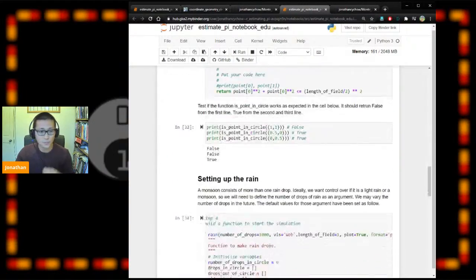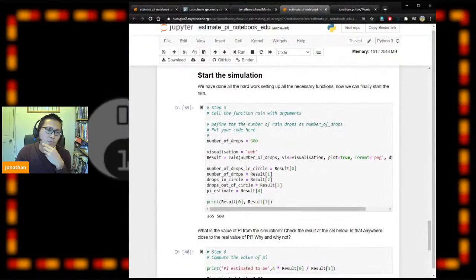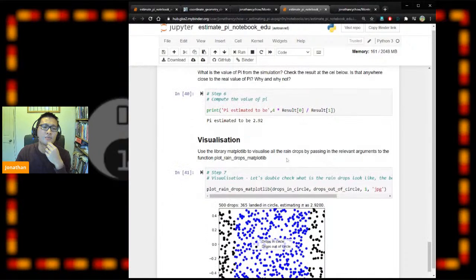You may ask yourself another question as well. We have 500 raindrops in these simulations, and we have 2.92 as pi. So you will ask yourself how many drops we need to have an accurate number.